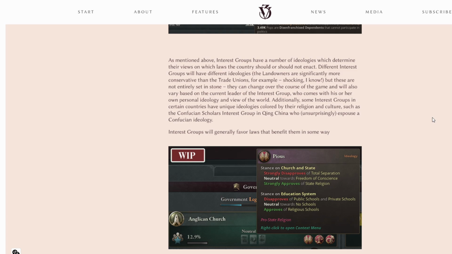Additionally, some interest groups in certain countries have unique ideologies colored by their religion and culture, such as the Confucian Scholars Interest Group in Qing, China, who, unsurprisingly, espouse a Confucian ideology. Shocking. Interest groups will generally favor laws that benefit them in some way.